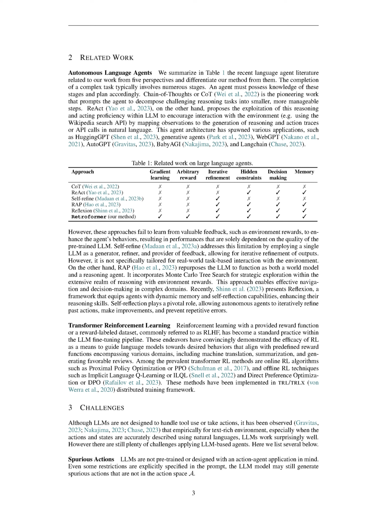This approach has led to the development of various applications, including Hugging GPT, Generative Agents, Web GPT, Auto GPT, Baby AGI, and LangChain. However, these methods don't take advantage of valuable feedback, such as rewards from the environment, to improve the agent's behavior. As a result, their performance relies solely on the quality of the pre-trained LLM.